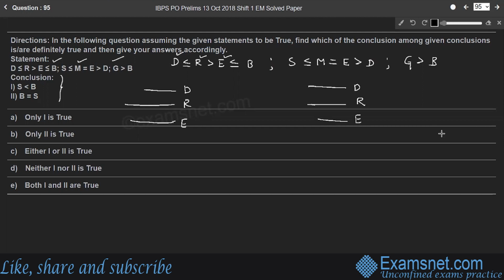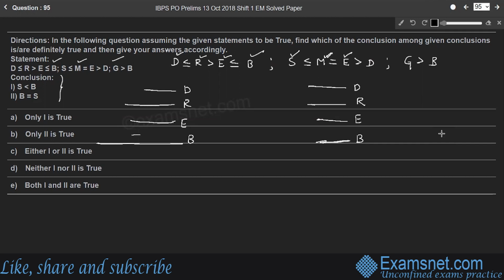Next part, E is less than or equal to B. So here, a line B. So E is less than B. In second case, E is equal to B, right? Next part of the statement, S is less than or equal to M and M is equal to E. I'll consider these two parts. M is equal to E, right?